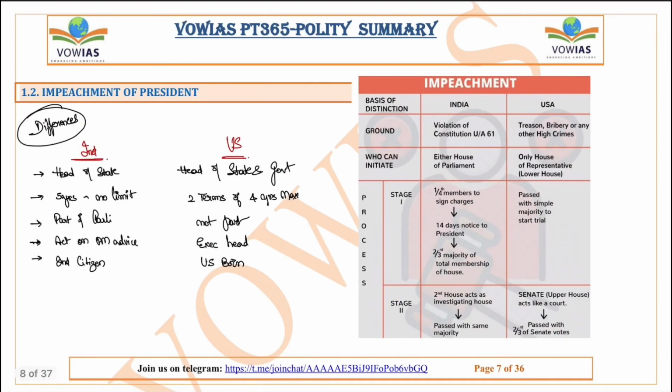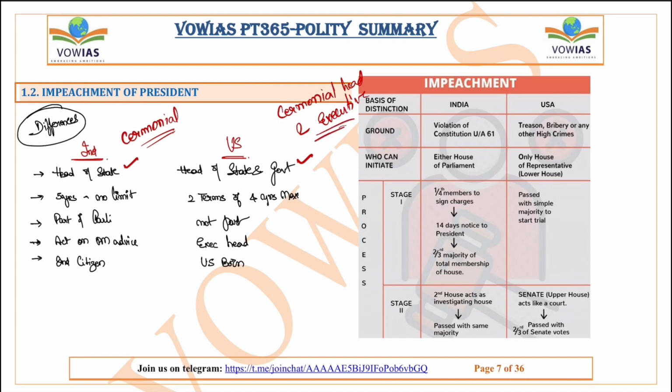The differences: in India, the president is the head of the state, so you can say he's only the ceremonial head. But in the United States, the president is both head of the state and head of the government. That means he is both the ceremonial head and the executive head also.